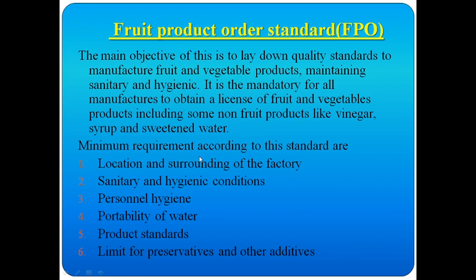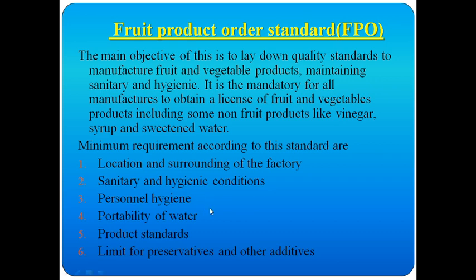The minimum requirements according to this standard are the location and surroundings of the factory. Where the location will be and how the surroundings of the factory will be. The location should not disturb the public, and the surroundings should have sanitary and hygienic conditions.